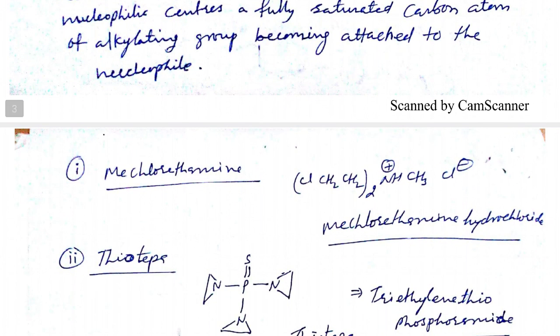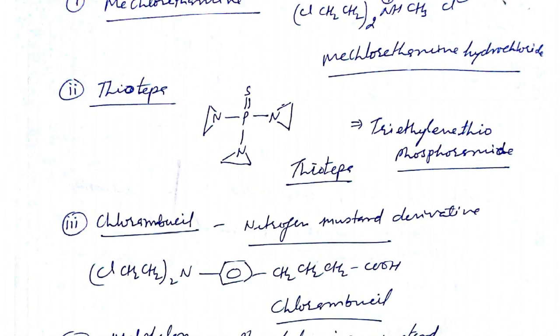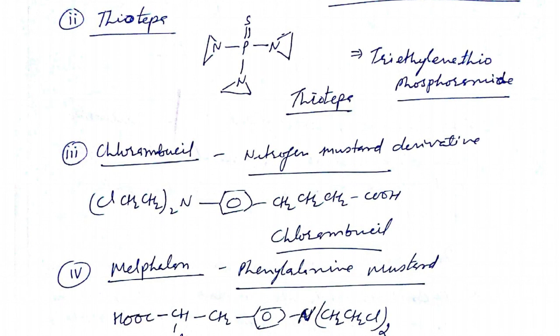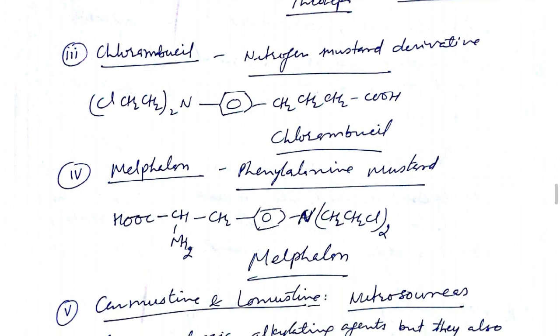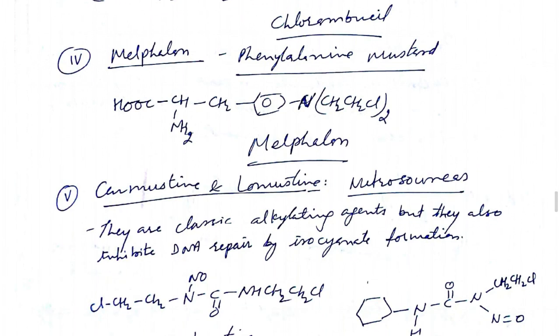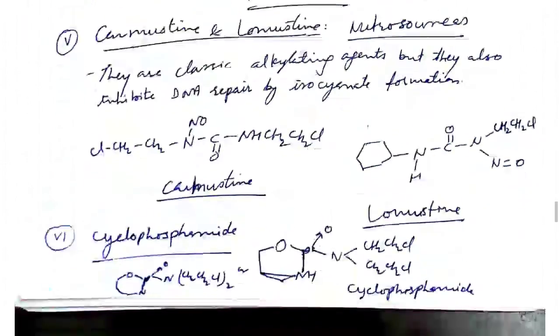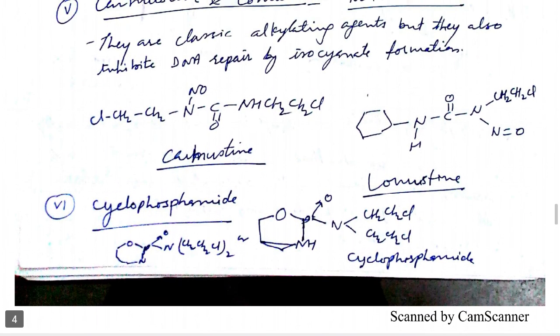Again I am revising the alkylating agents that alkylate the DNA and RNA. This is mechlorethamine, thiotepa, chlorambucil, the nitrogen mustard also. This is known as nitrogen mustard. Melphalan is called phenylalanine mustard. Carmustine and lomustine are called nitrosoureas, and then cyclophosphamide. So that is about alkylating agents.